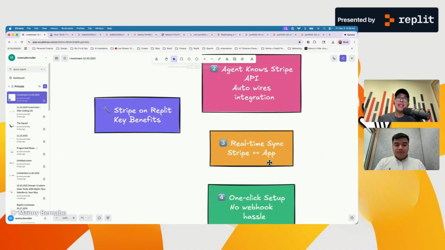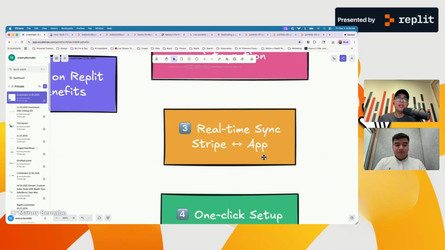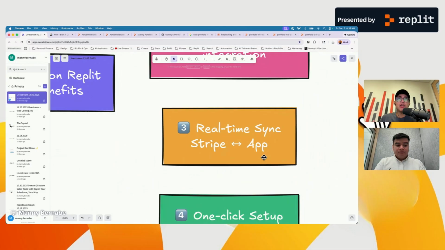The other really neat thing here that I'm really pumped about is that this integration not only helps you build out that application and how monetization is going to look on it, but it creates a real-time and persistent sync between Stripe and your app.